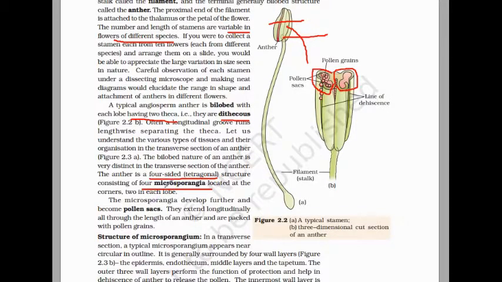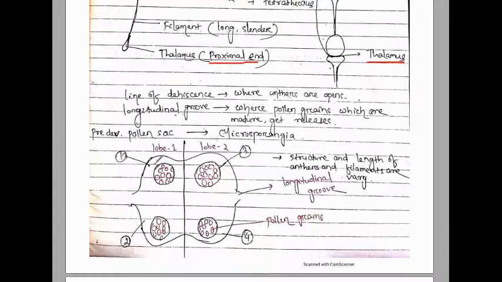So what is a microsporangium? Simply, microsporangia are the pre-developed pollen sacs. Microsporangia further develop to form the pollen sac. Here is one microsporangium, another, and another. Later on these microsporangia develop into the pollen sac.